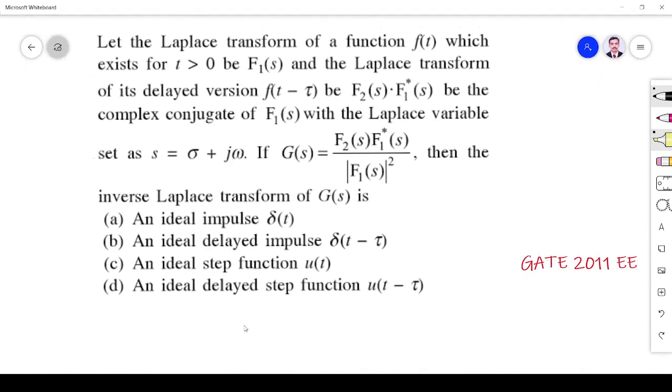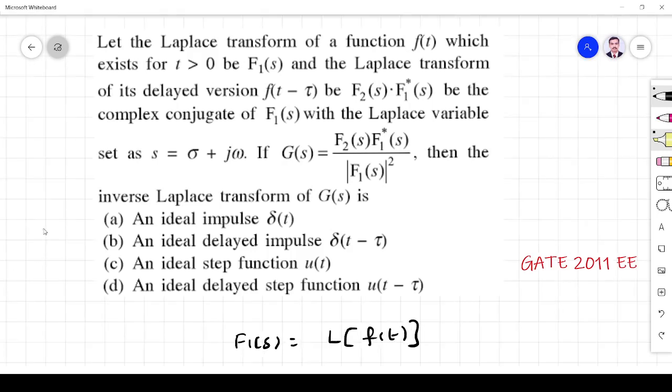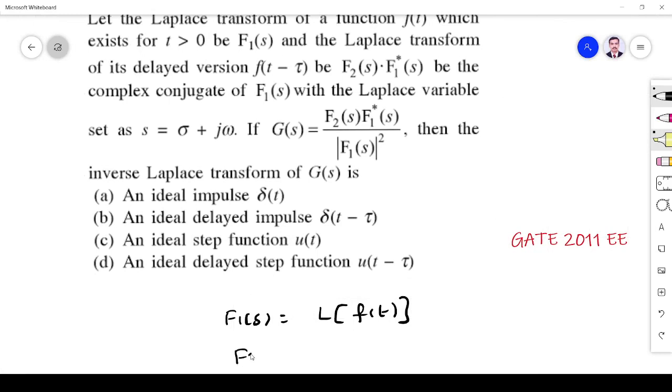So F1 of s is the Laplace transform of f of t. F2 of s is the Laplace transform of f of t minus tau. So the Laplace transform of f of t minus tau is, what is the thing? It is F1 of s e power minus s tau, by the time shifting property of Laplace transform.